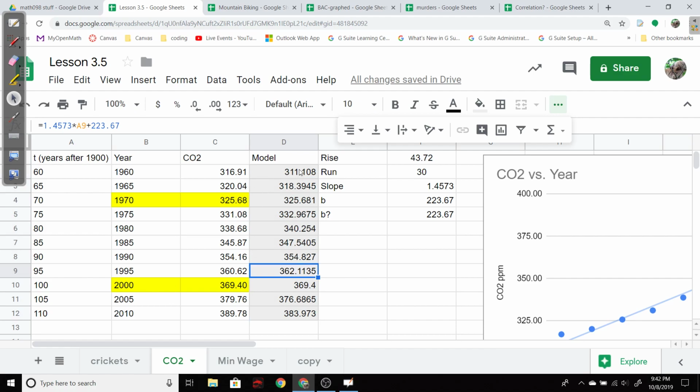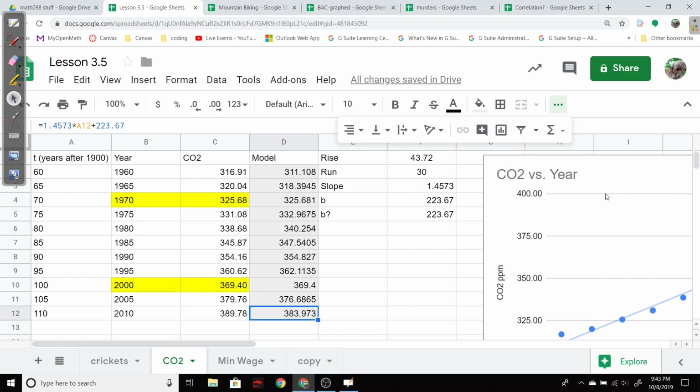In the beginning, I have an underestimate, and then I pretty much nail it at the years I picked, with a little rounding error because I rounded the slope. And then otherwise, I have an overestimate over here in the middle, back to nailing it. And then over here, we have another overestimate, right? Or is that an underestimate over there?